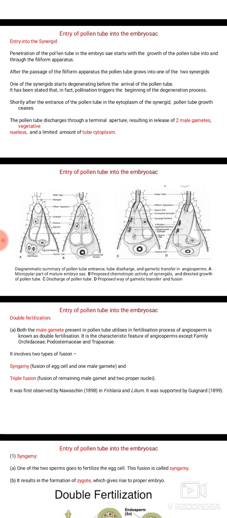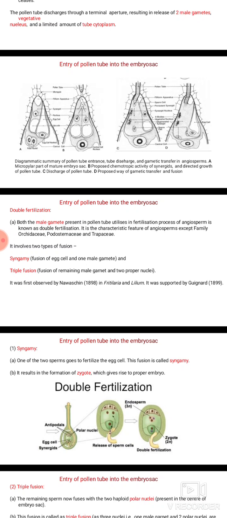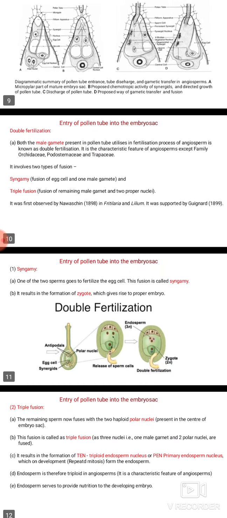Double fertilization. Both the male gametes present in the pollen tube are utilized in the fertilization process of angiosperms, which is known as double fertilization. It is a characteristic feature of angiosperms except in families like Orchidaceae, Podostemaceae and Trapaceae. It involves two types of fusion, namely syngamy and triple fusion.